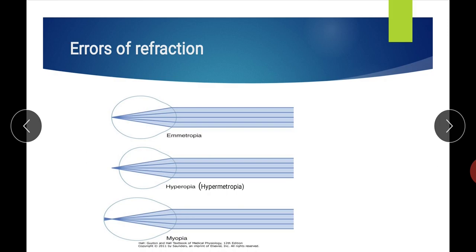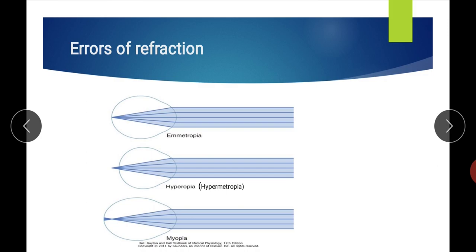and this hyperopia is also known as far sightedness, because in this the far object can be seen with the help of accommodation, but as the object comes nearer, it is difficult to see it clearly. So that is known as hyperopia.